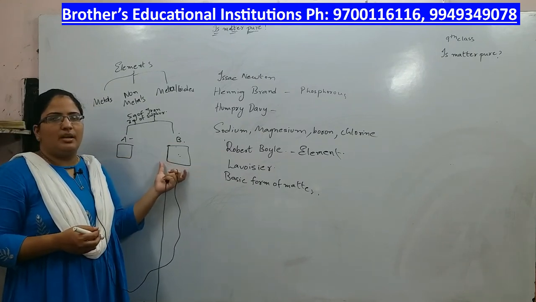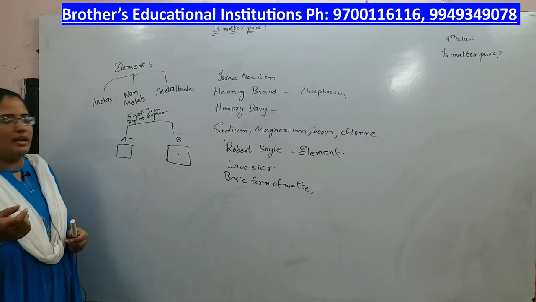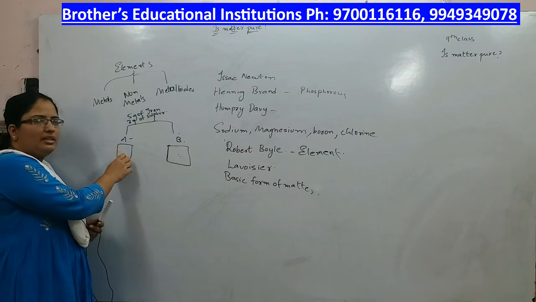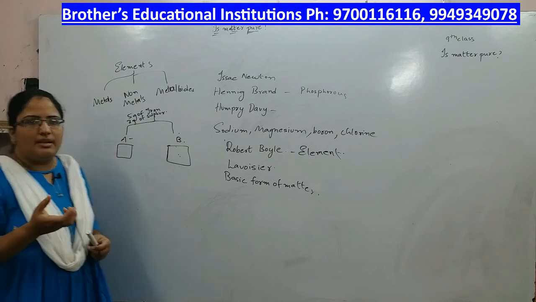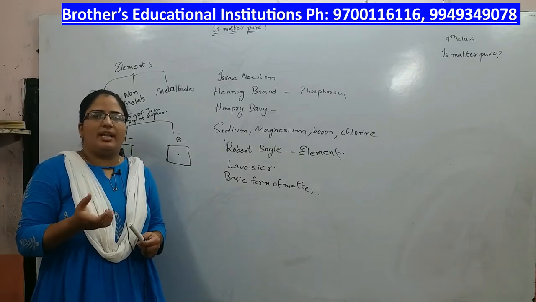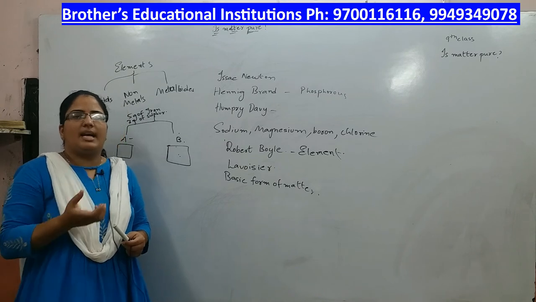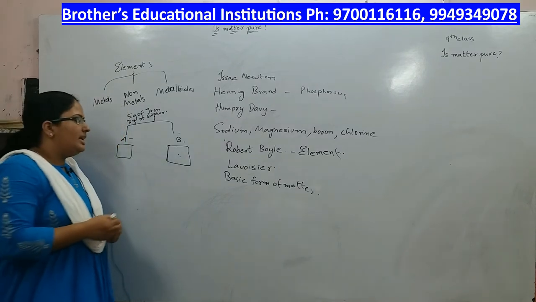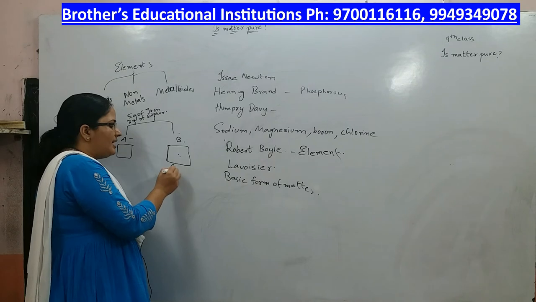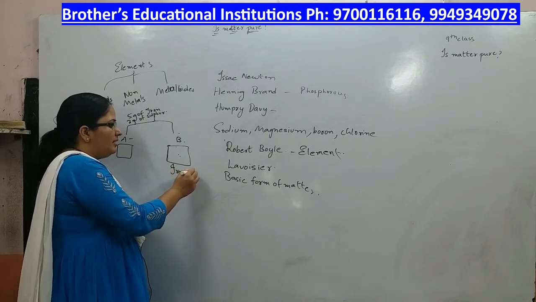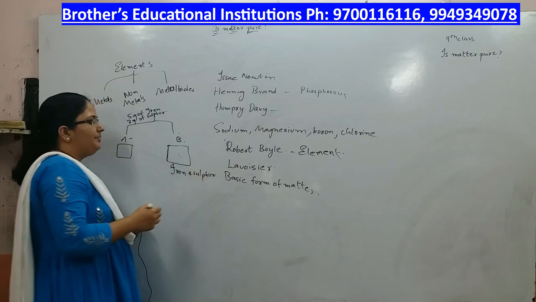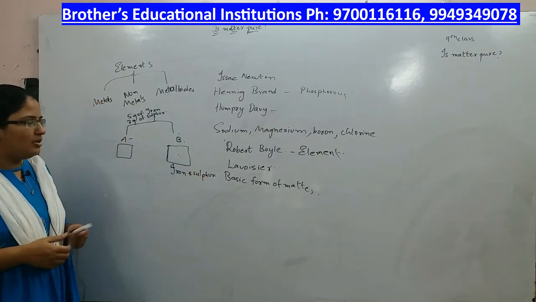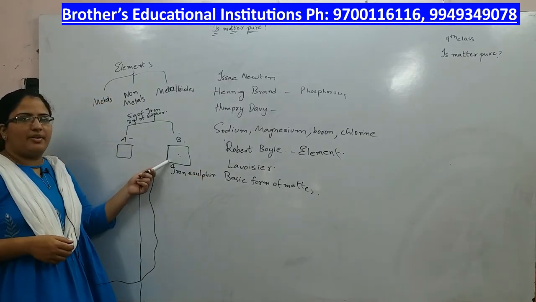Now take a magnet and bring it near the mixture of group A. What you will observe is that the magnetic material, that is the iron particles, are attracted by the magnet. When you heat iron and sulfur, it forms a new material, iron sulfide. So no material is attracted from this.